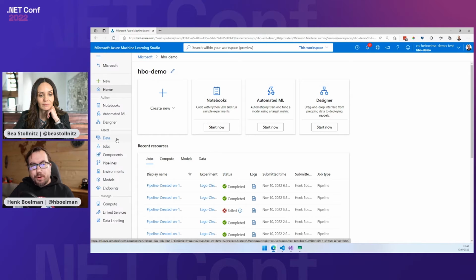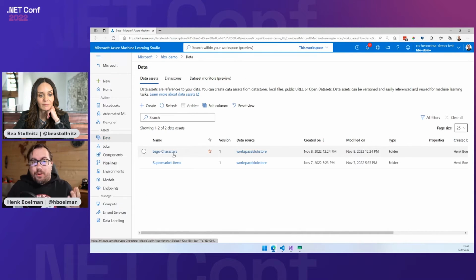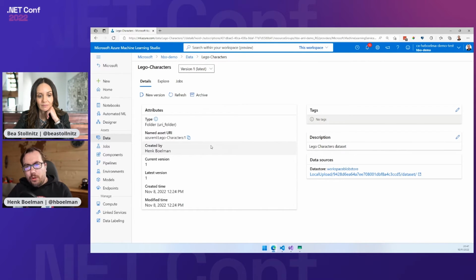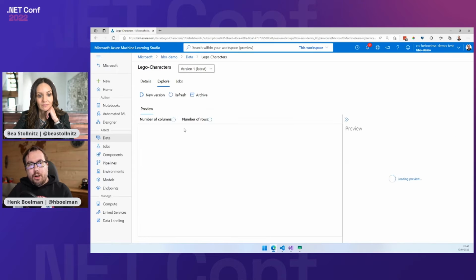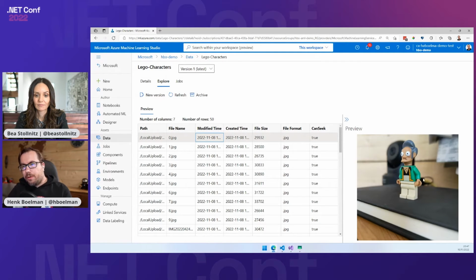Every machine learning project starts with data, so the first thing we're going to do is take a look at the data. This data is on a blob storage, and here under data sets, we can explore that data set. I can click on the image, it will load, and it shows us there are around 500 images in this data set.